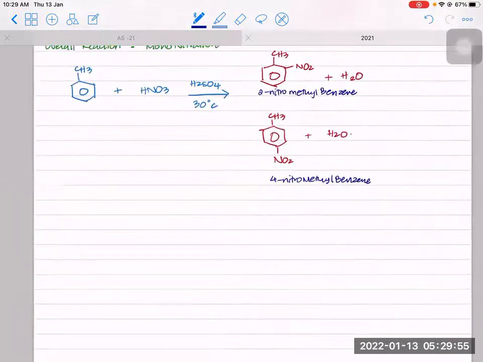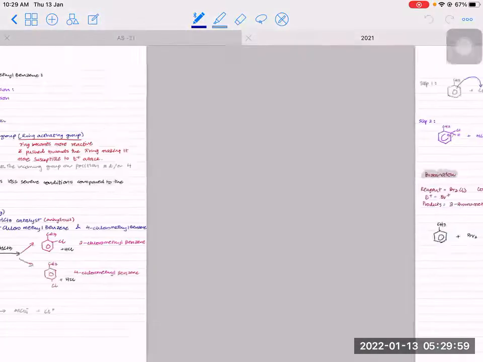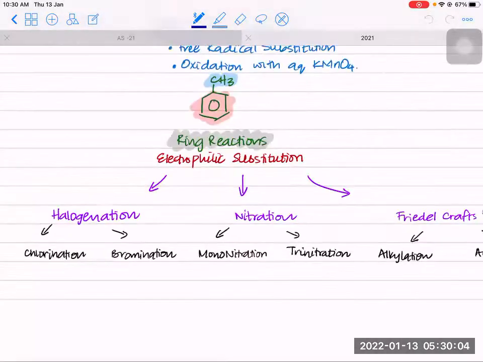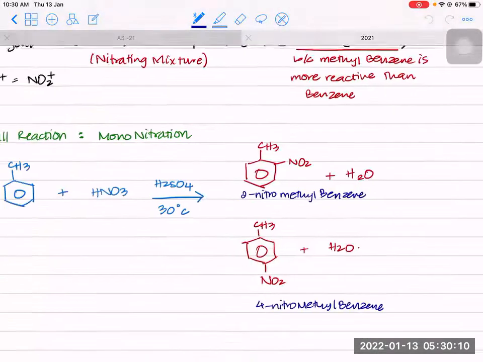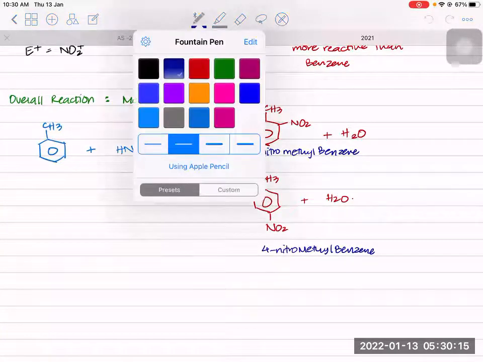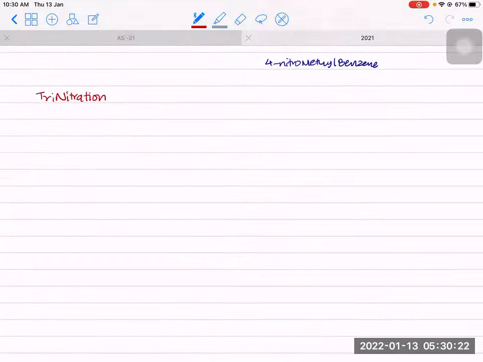Now, let's see trinitration. Methylbenzene also undergoes trinitration, not dinitration, trinitration. Unlike benzene, which undergoes di, methylbenzene undergoes trinitration. So let's see trinitration of methylbenzene.